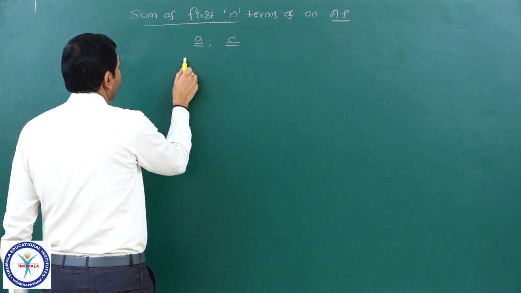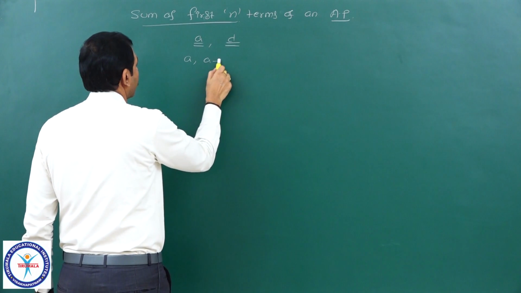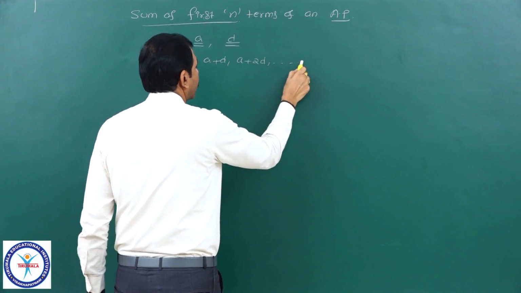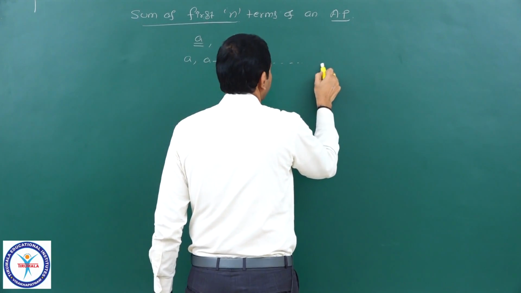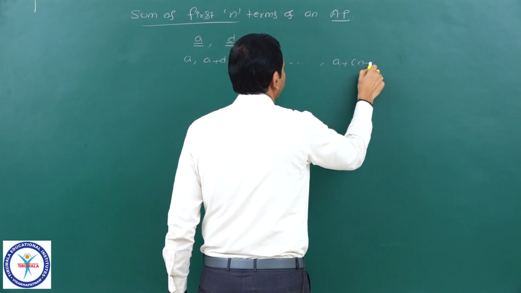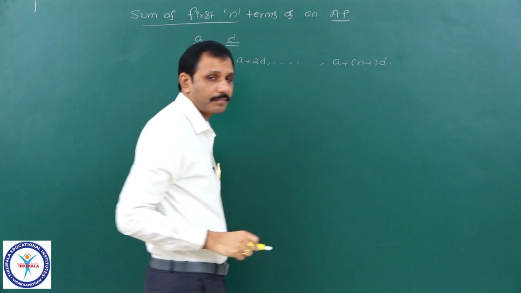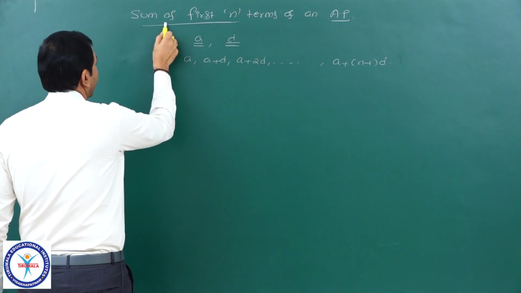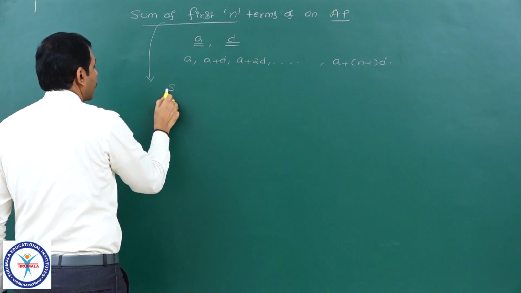Then this sequence is nothing but A, A plus D, A plus 2D and so on. The nth term is nothing but A plus n minus 1 into D. And the sum of the first n terms is denoted by Sn.